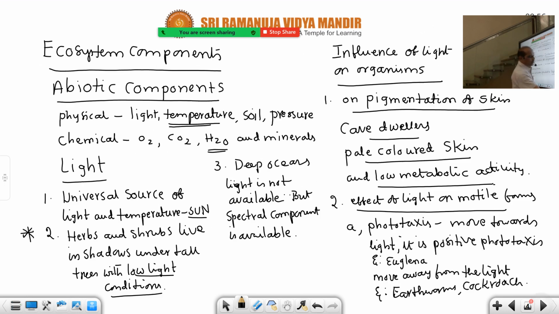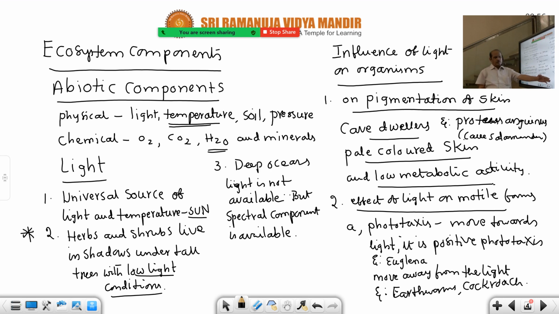Here, the cave dwellers, the cave salamander example I have to give here. Proteus anguinus. Proteus anguinus is a cave salamander, or blind salamander. Cave salamander, that is the example.